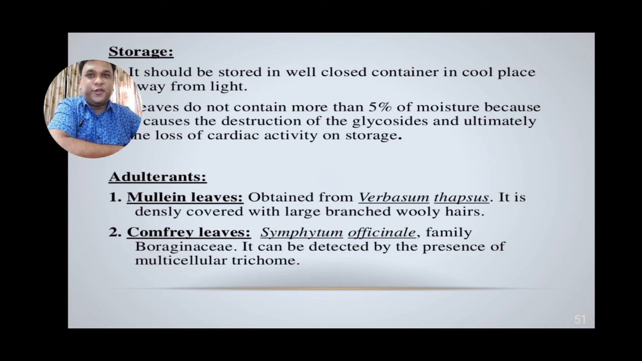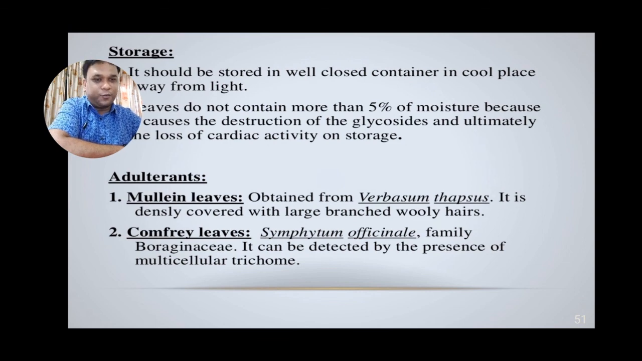Moving over to the storage condition of the digitalis leaves, it should be stored in a well closed container in a cool place, away from light. The leaves should not contain more than 5% of moisture, because moisture can degrade the digitoxin glycoside. It could also be adulterated with mullein leaves and comfrey leaves.